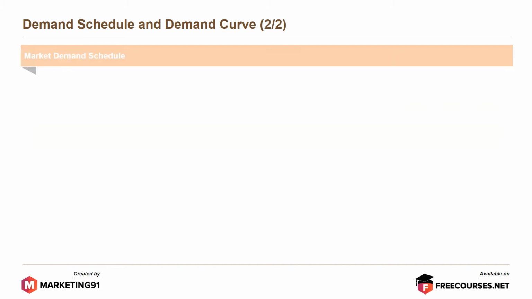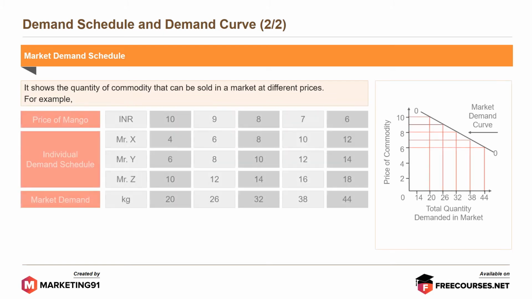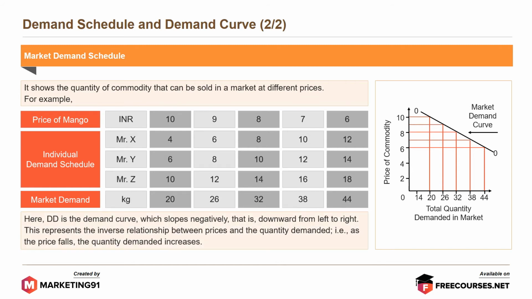Moving on to market demand schedule. It shows the quantity of commodity that can be sold in a market at different prices. For example, in this case, the price of mango versus the individual demand schedule and the market demand. Here DD is a demand curve which slopes negatively, that is, downward from left to right. This represents the inverse relationship between prices and quantity demanded. That is, as the price falls from 10 to 6, the quantity demanded increases from 20 to 44 kgs.